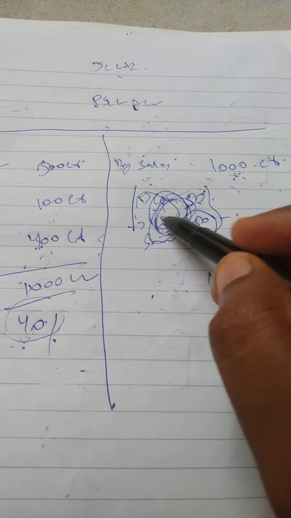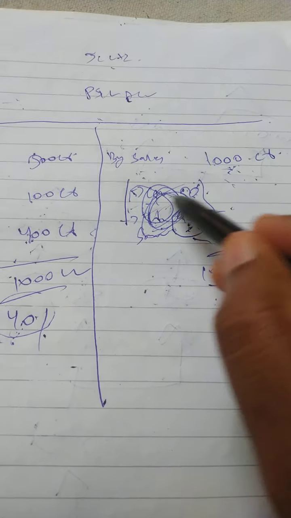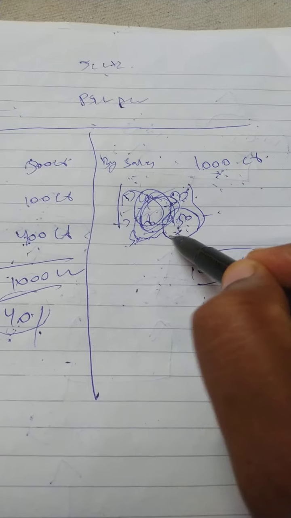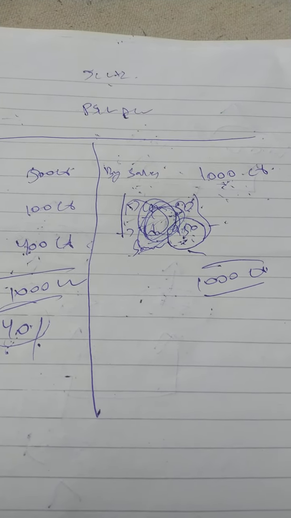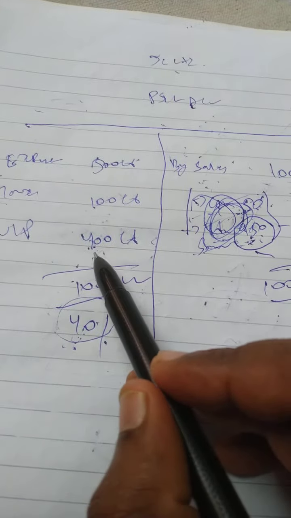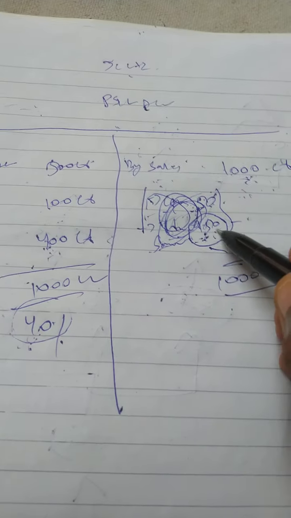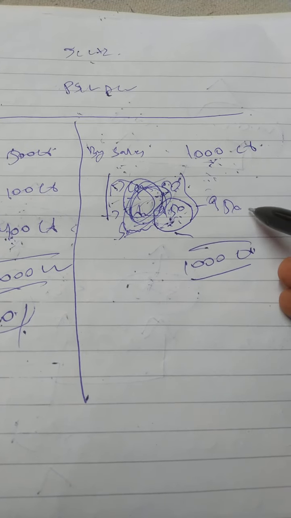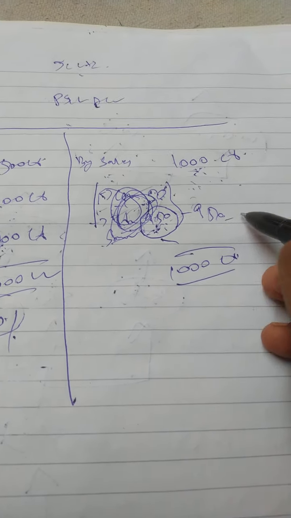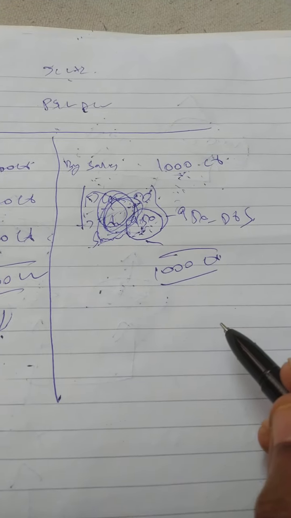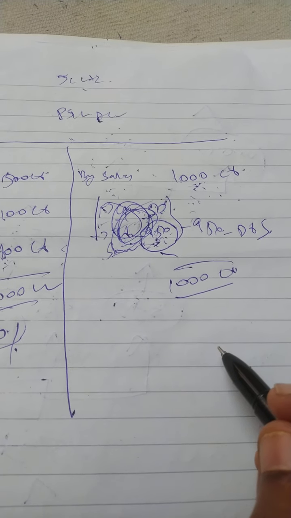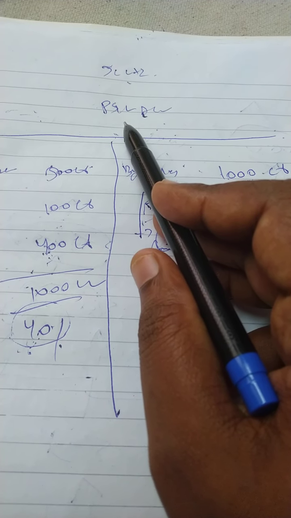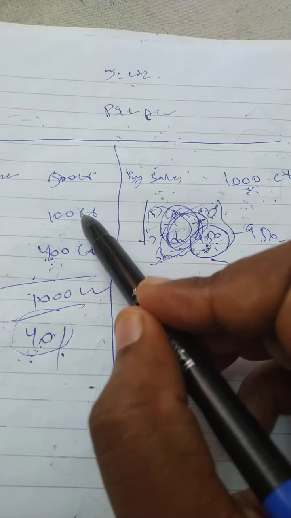But by seeing this internal breakup, cash sales is 50 crore, credit sales is 950 crore, you can come to the conclusion that even though the company made a very good profit, 400 crore, 950 crore is credit sales, meaning it is their debtors. Correct?